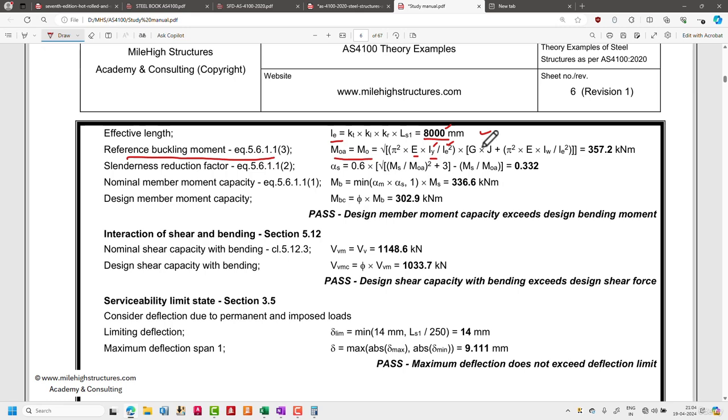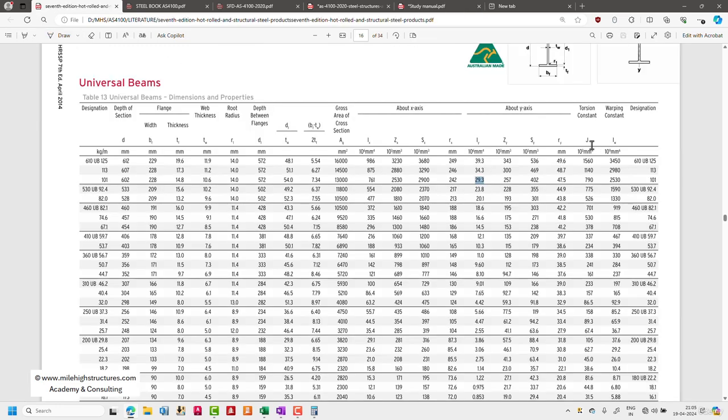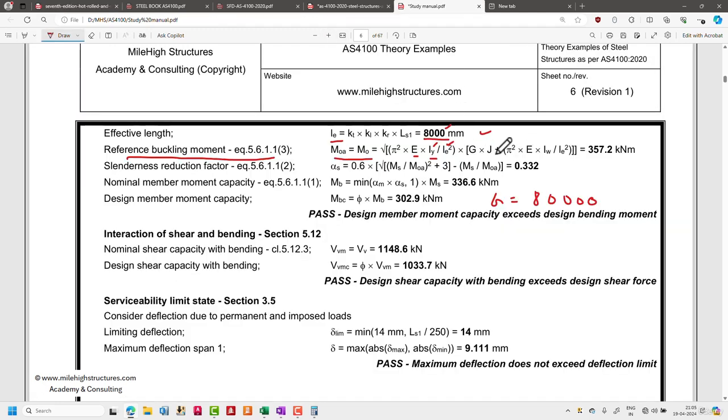So G value is approximately 80,000 MPa, and J, the torsional constant, can again be calculated from this particular value, that is 719 into 10 to the power 3 mm to the power 4.